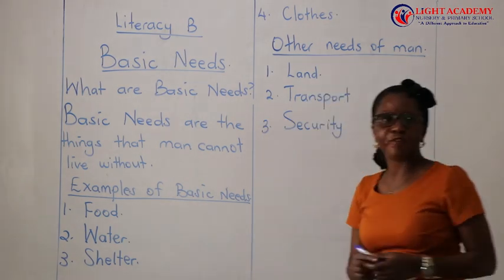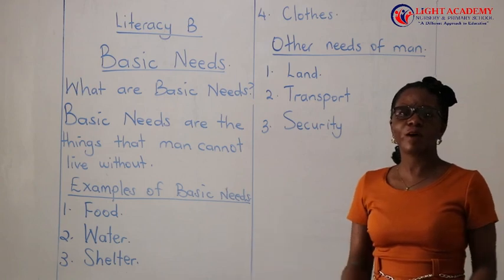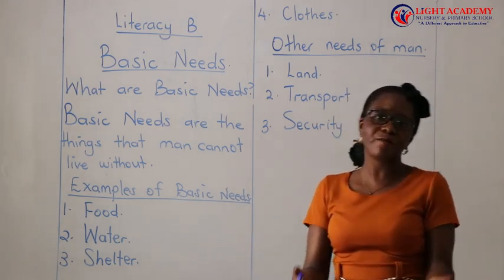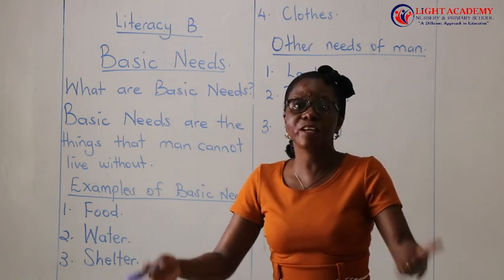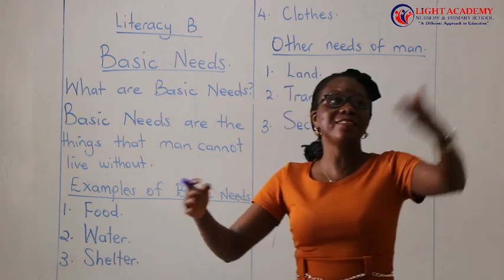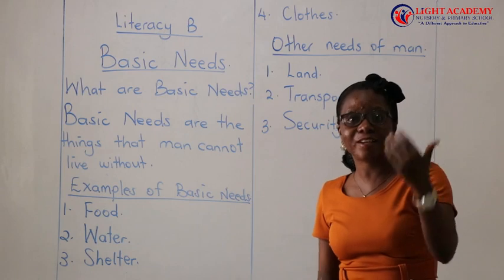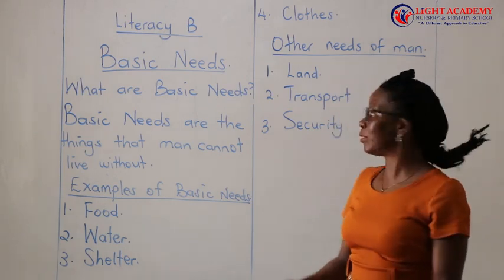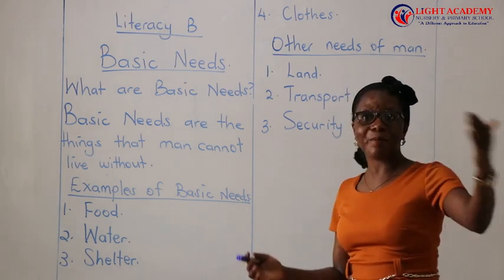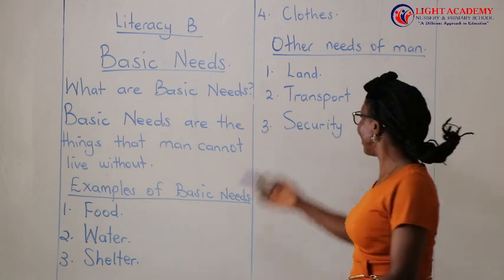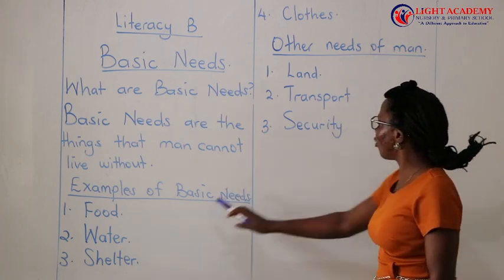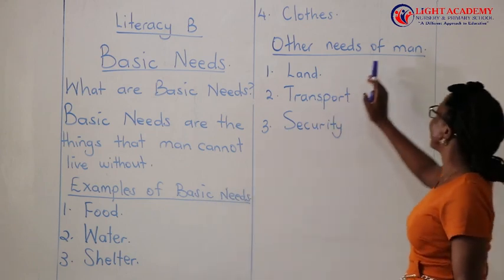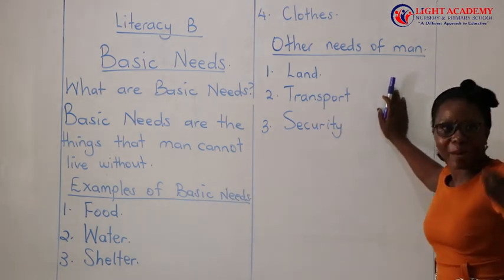Man needs security in his home. That's why some of us in our homes have askaris. That's why some of us have dogs to give us security. We have CCTV cameras. That is the security that I'm talking about. But without the security, without the cameras, you can't live. Without the dogs, you can't live. That's why I'm saying security is not a basic need, but it is another need of man.